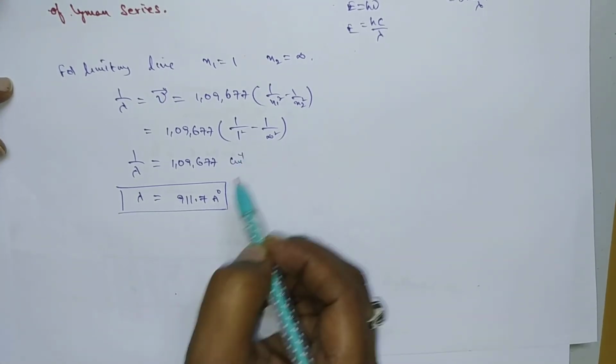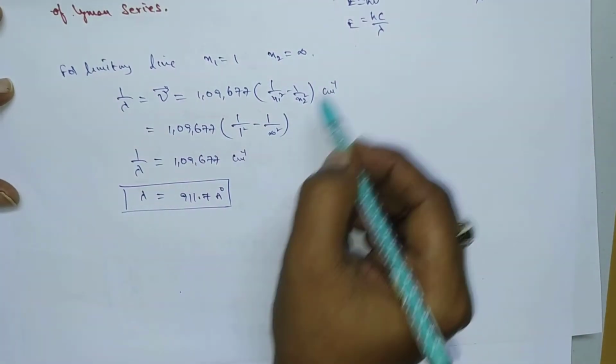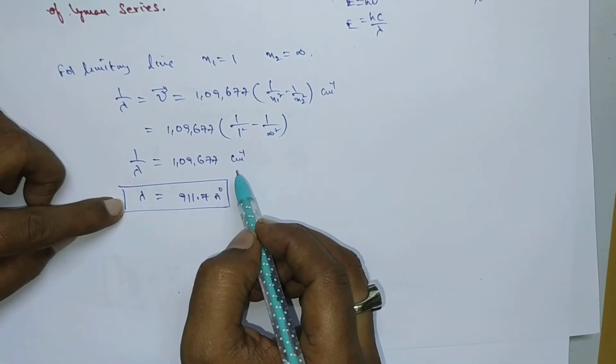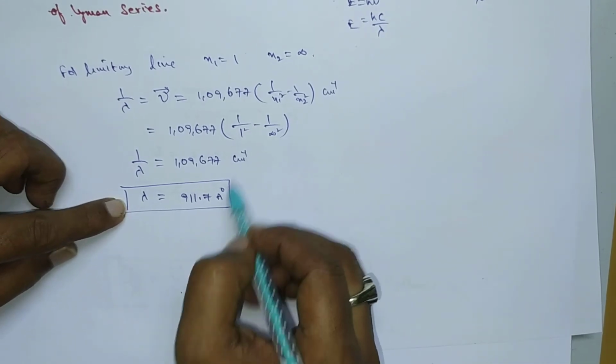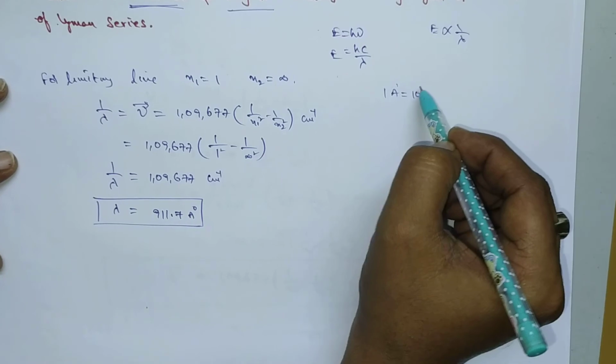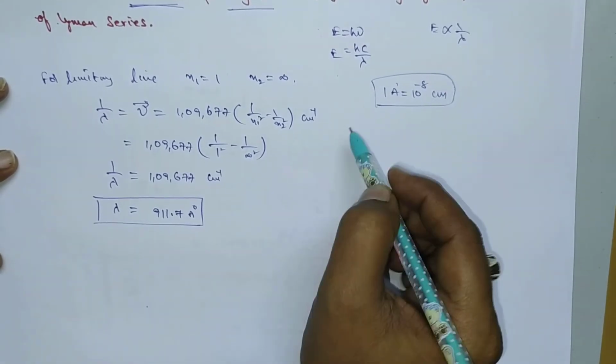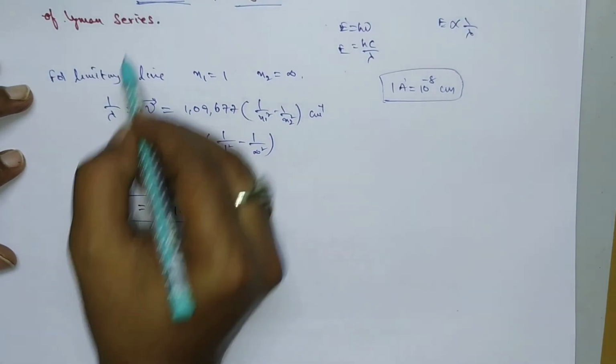So this is centimeter inverse. So 1 by lambda equal to this much, so the unit for this is centimeter inverse. By taking reciprocal, we get lambda value in terms of angstrom units or centimeters. So 1 angstrom unit equal to 10 power minus 8 centimeters. And so this is the shortest wavelength.